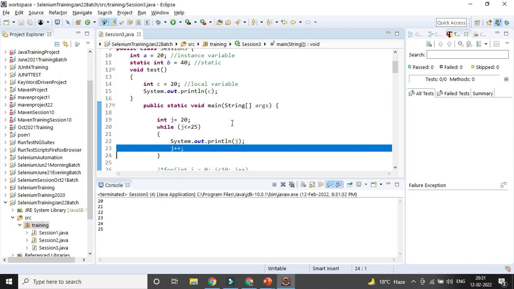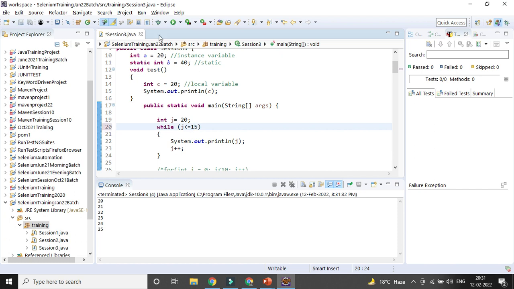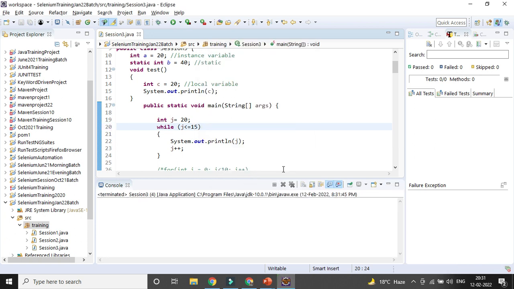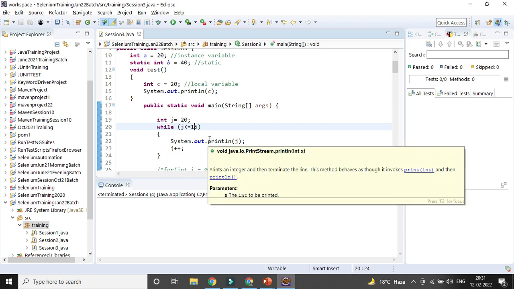Now if you give 15, definitely it will not match. You can see the loop terminated without any error and without any result, because this is not matching.